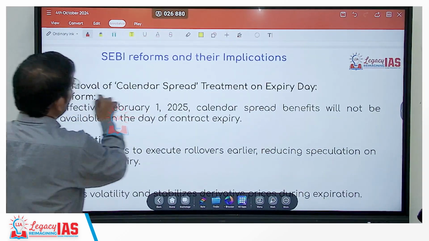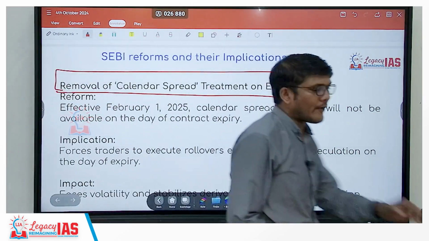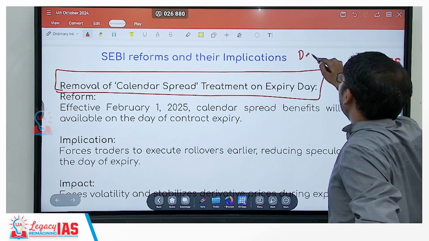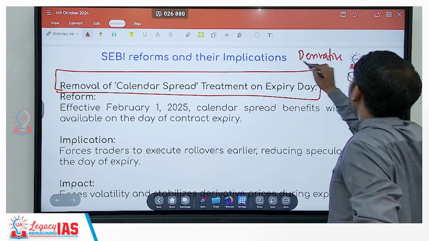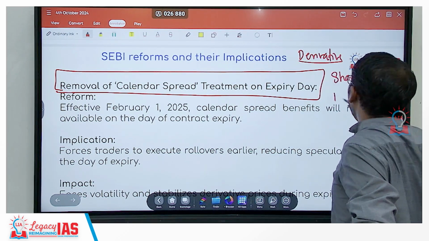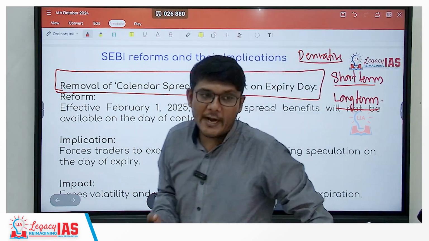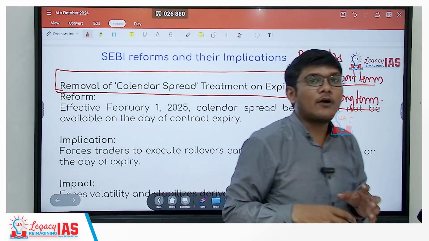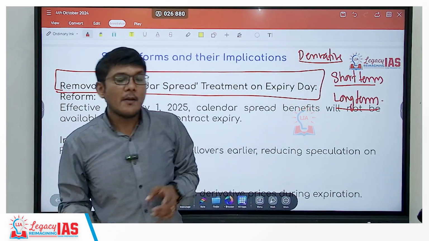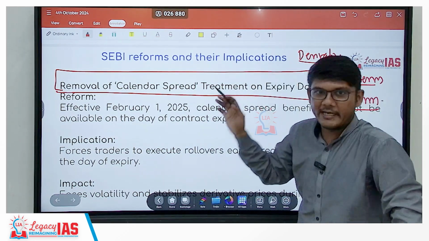Further, removal of calendar spread treatment on expiry date. Now this is a very interesting thing. What is a calendar spread? There can be one particular derivative and I can have that derivative for short term as well as long term. The short term might be maturing today and the long term later on. So my long term investment in the same derivative may hedge any volatility which will be there in my short term investment of the same derivative.